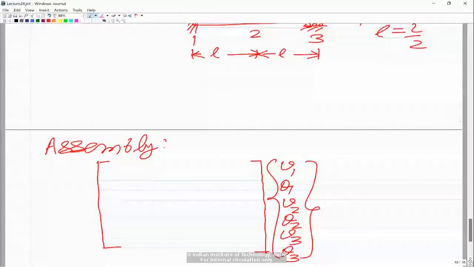So this is one matrix you have, and then you have the other matrix, which is the geometric stiffness matrix. First, the assembly of the stiffness matrix. EI by L cube is common, and when you assemble, the first element goes between nodes 1 and 2, so it will go into the first 4 rows and columns.